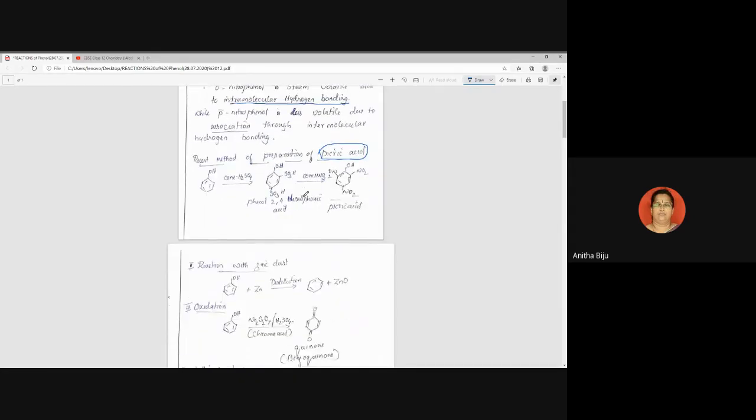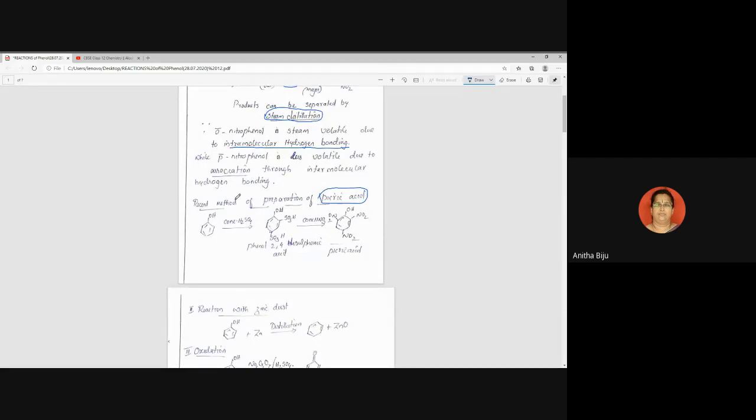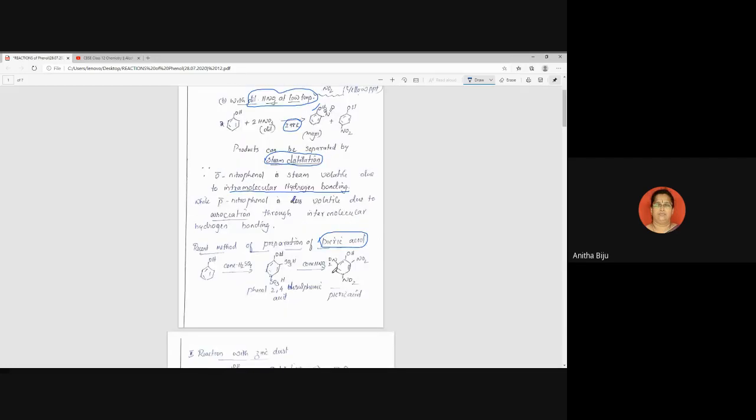Now there is an alternative question. Nowadays, that means a recent method for the preparation of picric acid. Picric acid is an industrially important compound. So it can be prepared in another way also. So this is one method that is recently used for the preparation of picric acid. And you can remember this method, even the statement is there in the book, but the equation is not there. So it is better you write only the equation, no need of explanation. Recent method for the preparation of picric acid.